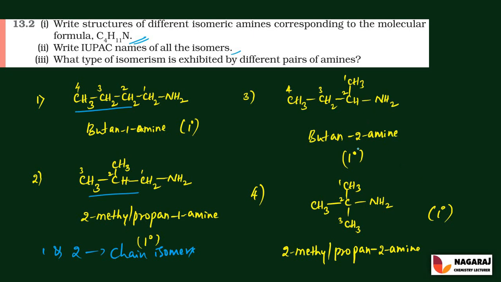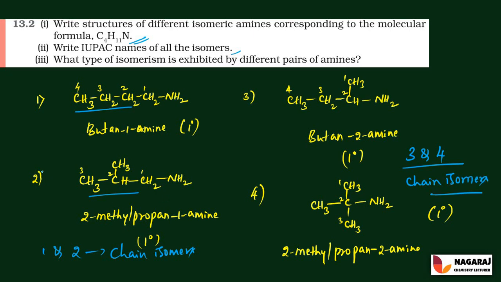And 3 and 4 are also an example for chain isomers, right? That is, it contains 4 carbon atoms in the chain. Here there are only 3 carbon atoms in the chain, right? So 3 and 4 are also an example for chain isomerism.